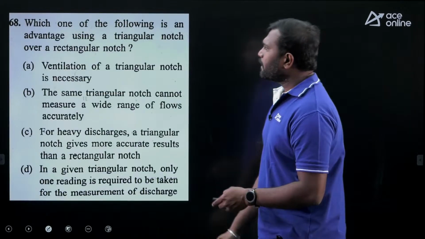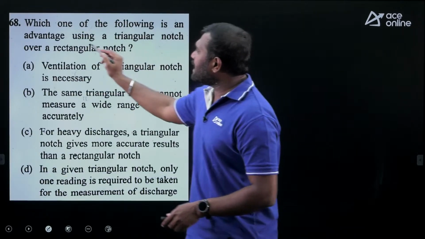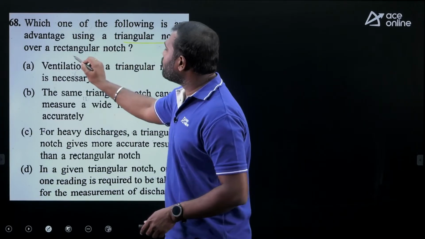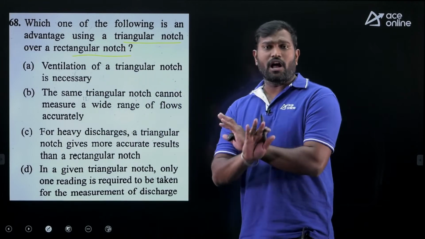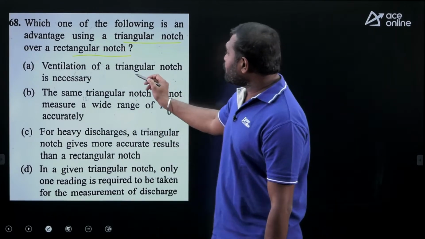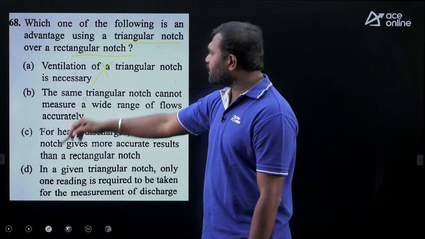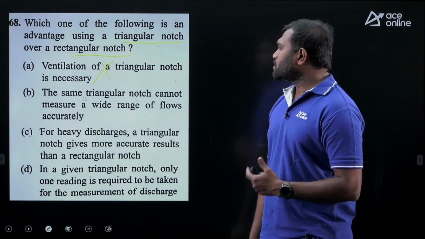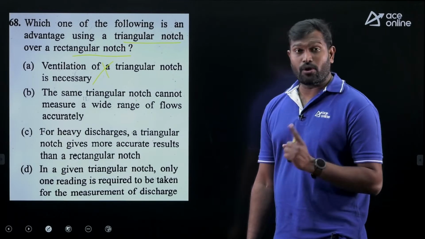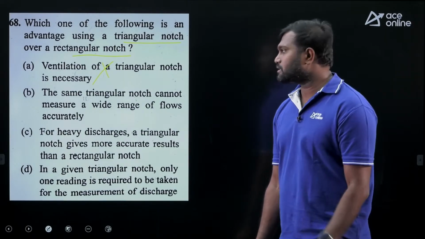Option B is correct. Next, which one of the following is an advantage of using a triangular notch over the rectangular notch? In the case of the triangular notch, ventilation is not required. So is ventilation of the triangular notch necessary? No, it's not required. Next, the triangular notch cannot measure a wide range of flows accurately. No, it can measure wide ranges.